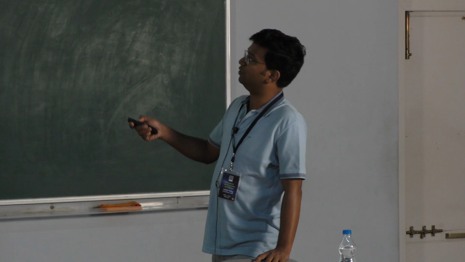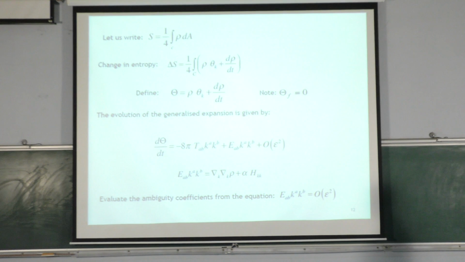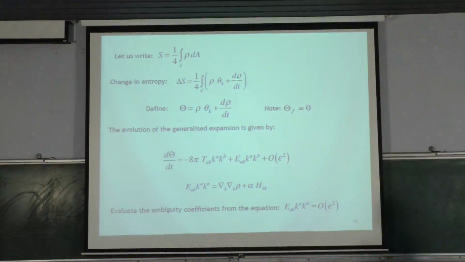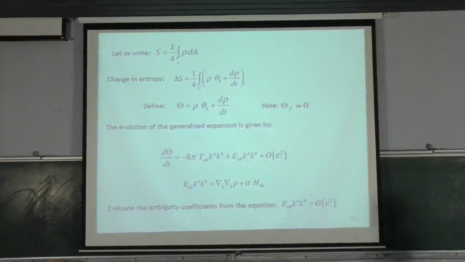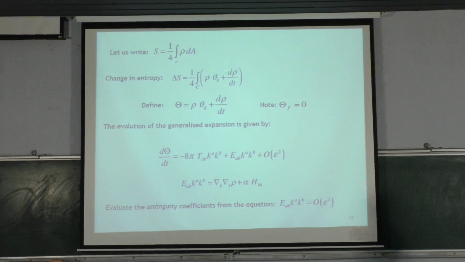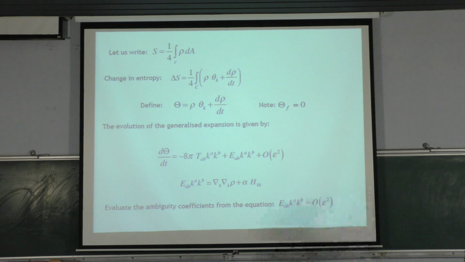Of course, I'll not show you the full result. So suppose you take entropy to be an integral of a local quantity evaluated at the horizon. You change the entropy and this is the change. Note that if rho is 1, you go back to the Hawking-Bekenstein entropy. Put rho equal to 1 here, you get the expansion. So this is nothing but an area change in the case of general relativity.